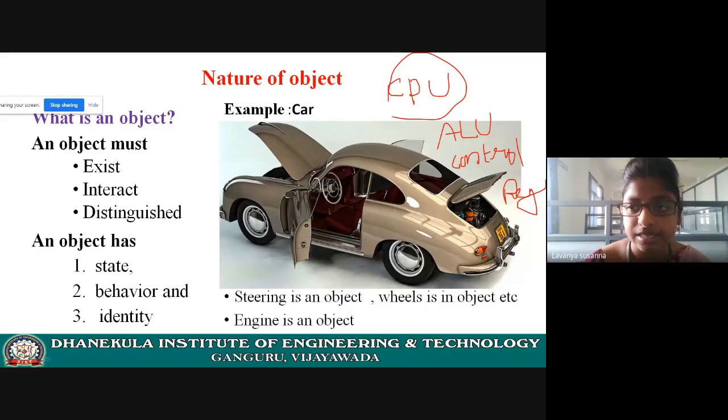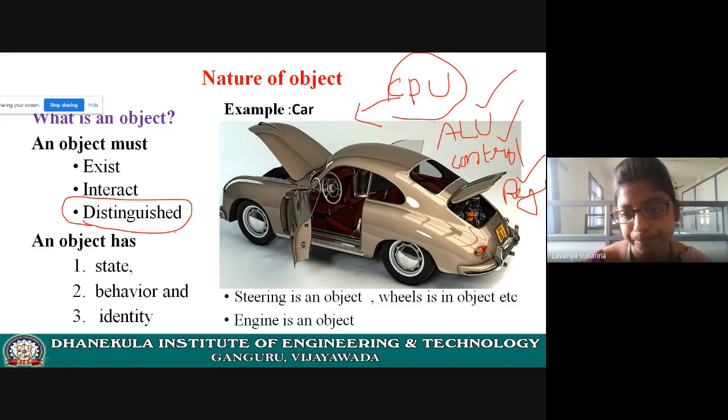Next, interact means, see here, ALU is an object, control unit is an object, registers are objects. All these objects must interact with each other in order to perform the functionality of the processor. Next, distinguishable means every object must have an identity. Each and every object must be distinguishable from each other. You must be able to identify it.